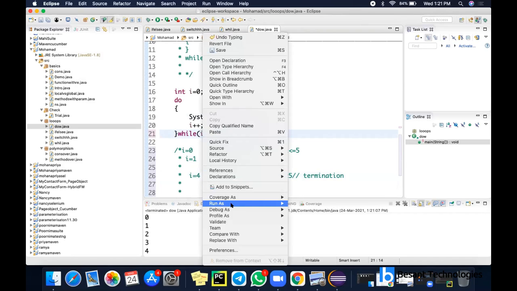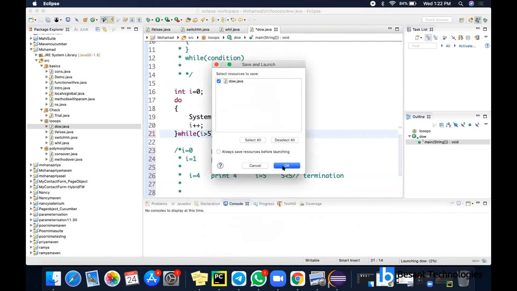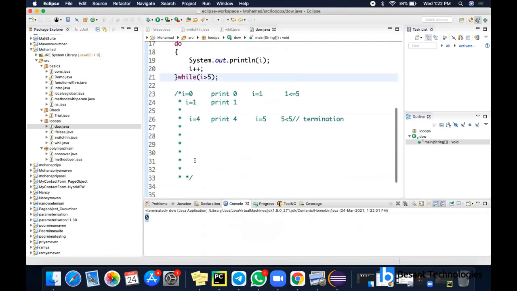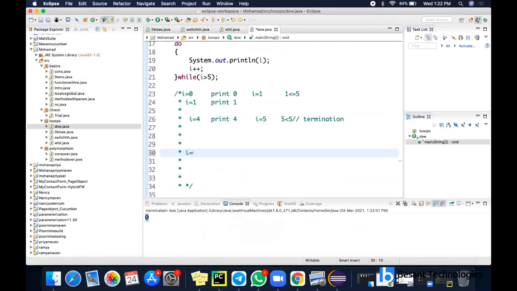So if I run the code, what will happen? At least once, the first iteration will happen. You can see I am getting 0. So what is happening here? I equal to 0, it will print 0, and the I value will be incremented by 1, that is I equal to 1 now. Now I am checking the condition I greater than 5, that is 1 greater than 5. So the condition fails, so the loop terminates.